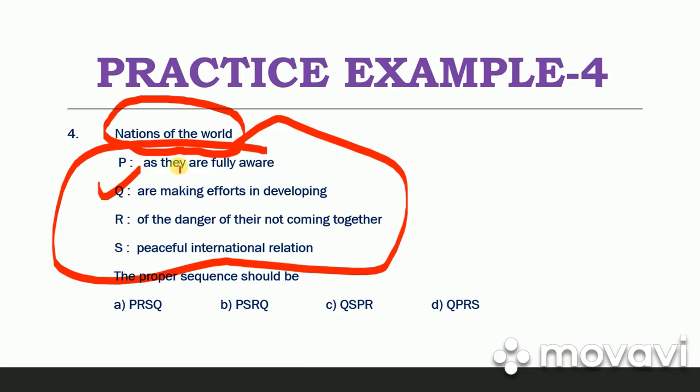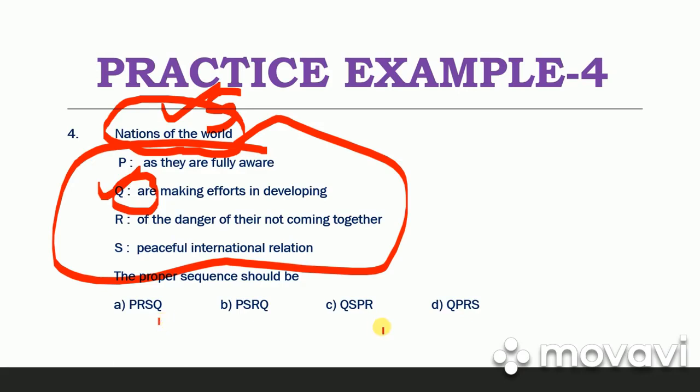Okay, as they are fully aware of the danger, peaceful international relation. So R is a verb, off is not a verb, peaceful is not a verb, as is also not a verb. So generally it is a statement, and nations of the world is the subject, and after the subject we generally use a verb. So obviously the answer should start with Q, and let's look at these options which are given.